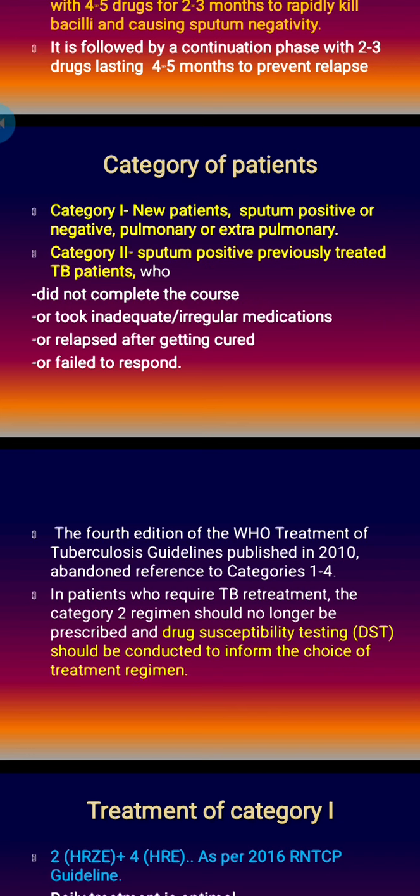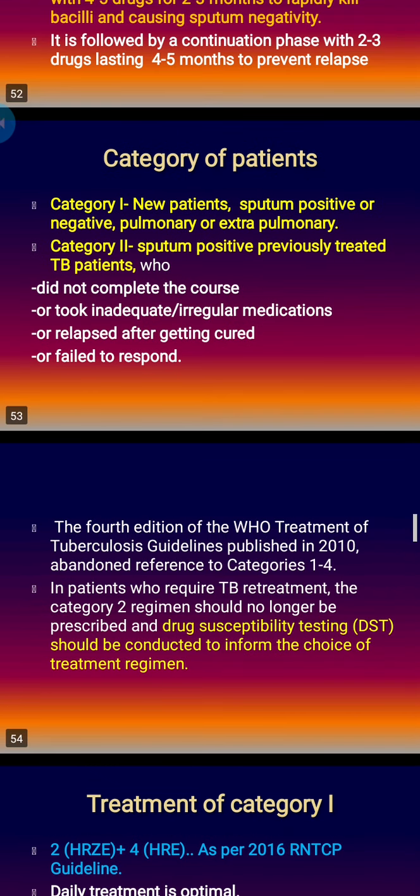Whenever we call a patient category 2, always check drug sensitivity testing. This should be conducted to inform the choice of the treatment regime. So DST, or the culture sensitivity test, is done when you are initiating treatment in the category 2 patient, so that we can know the resistance pattern and accordingly modify or select the drugs.